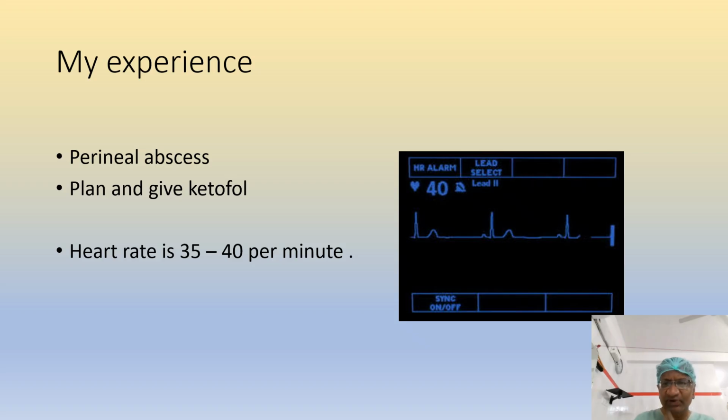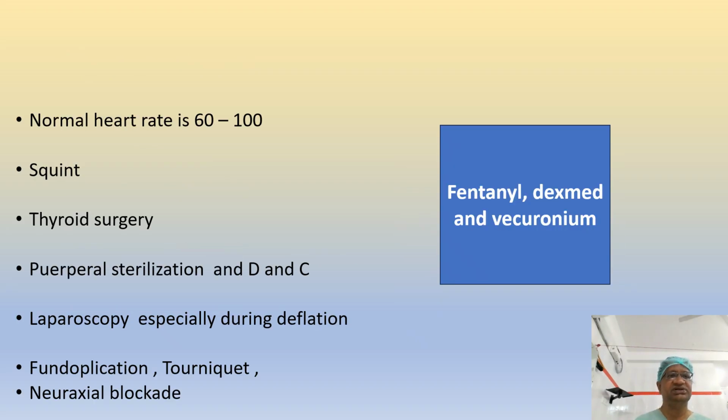Now, my experience is about a perineal abscess. We planned to give ketofol, but the heart rate came down to 35 to 40 per minute, and they had done the manual anal dilatation without informing us. So normal heart rate is 60 to 100. Never bother about 55 or 50. My case is preoperatively only 52. Normal heart rate 60 to 100. Anything below 60 is brady.